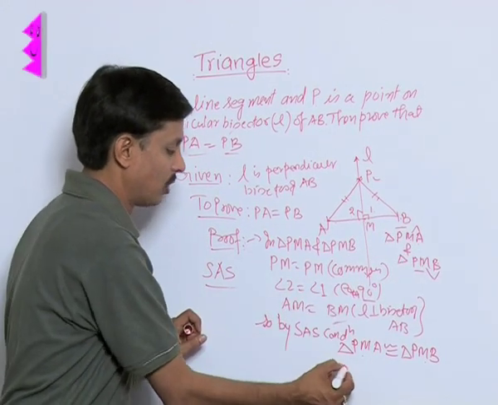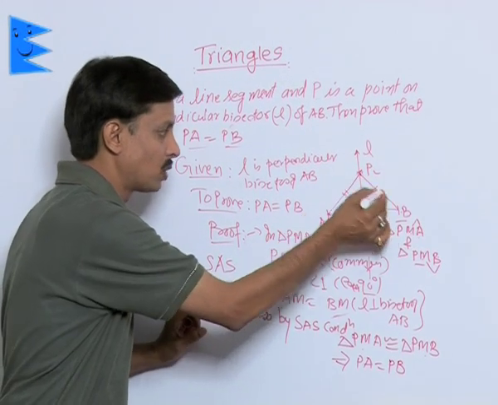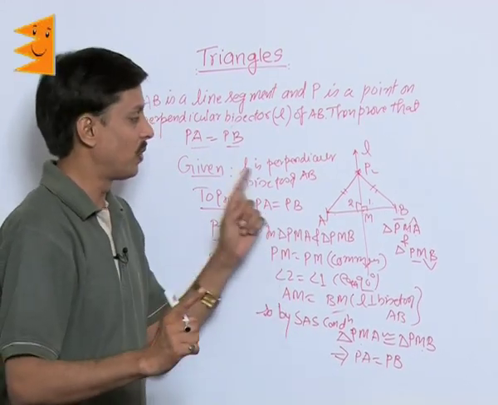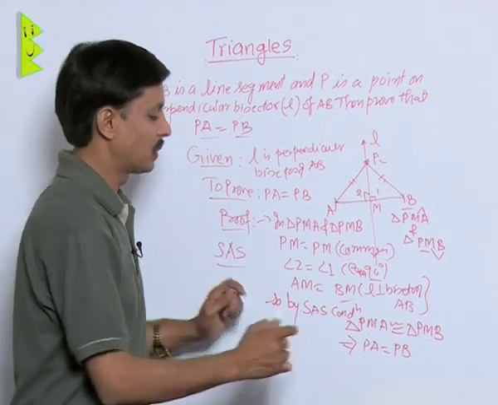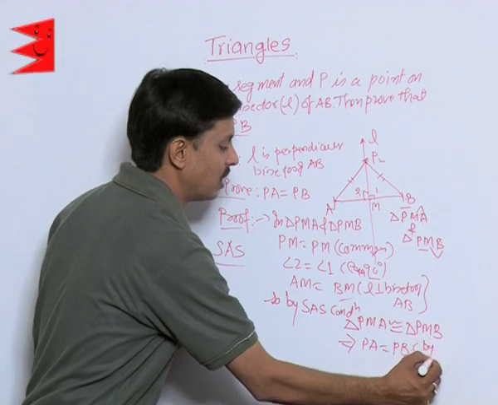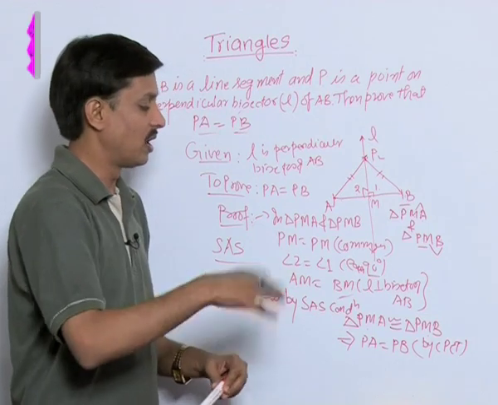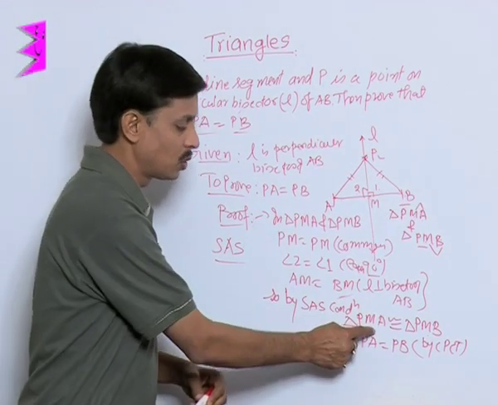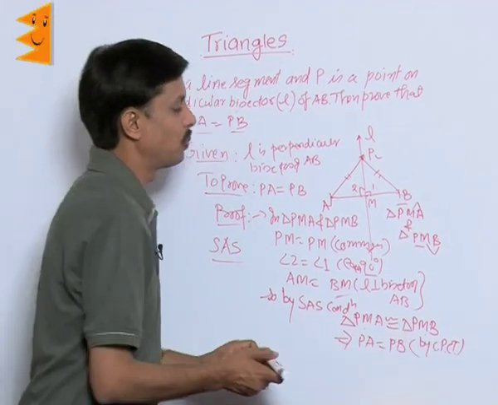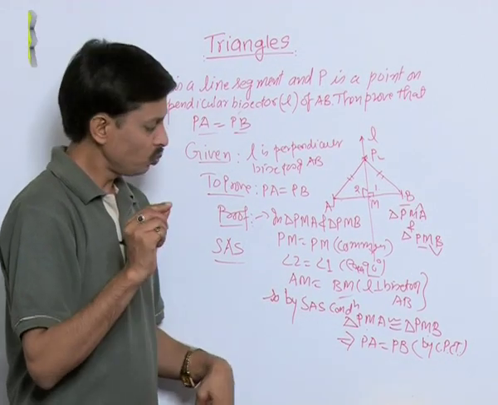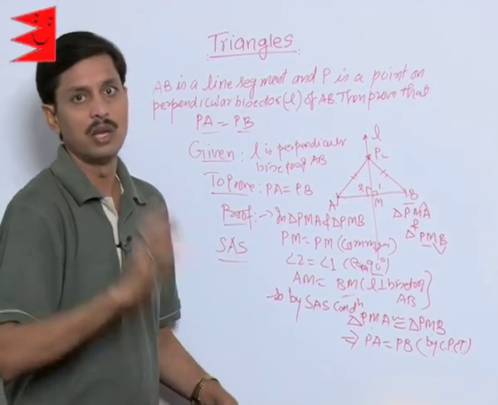So I can say this implies PA is equal to PB. This is the side of the triangle, that is PA is the side of the first and PB is the side of the second. These are corresponding, so these are equal by the reason CPCT. CPCT is applicable only and only if triangles have been proved congruent, which I have shown here. So this implies PA is equal to PB by CPCT, that is corresponding parts of congruent triangles. Always remember that while you are proving the triangles congruent, order is very important.